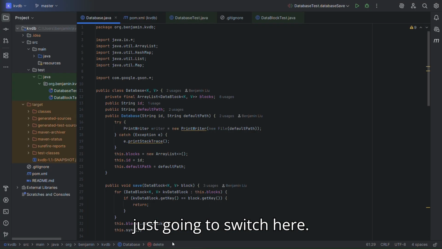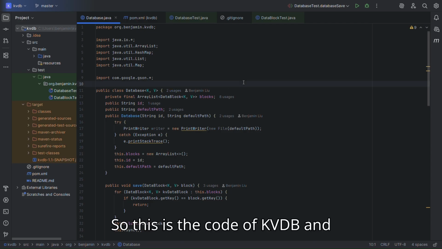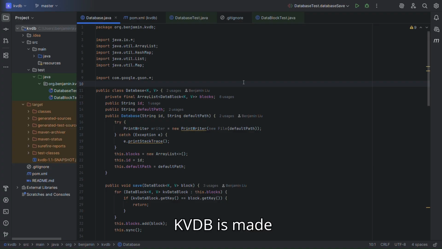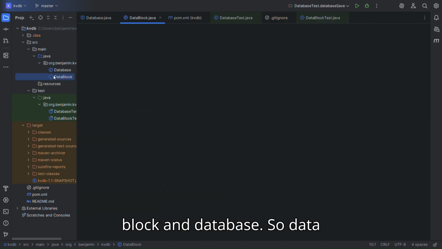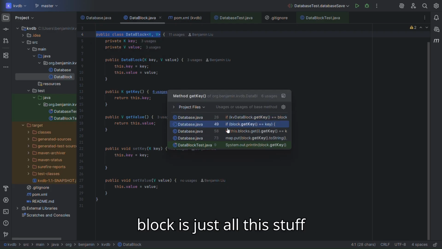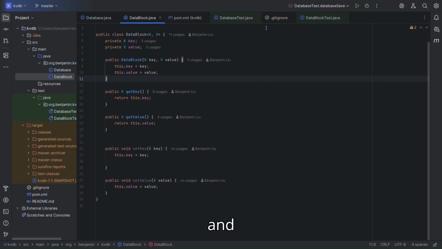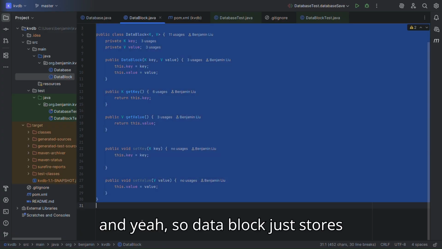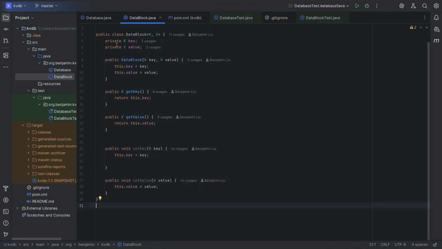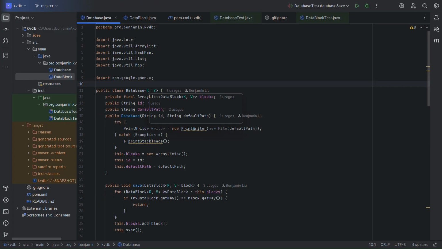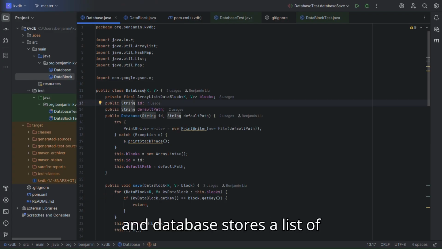I'm just going to switch to here. So this is the code of KVDB, and KVDB is made of two very important parts: data block and database. So data block is just this stuff. Yeah, so data block just stores a key value pair, and database stores a list of those key value pairs.